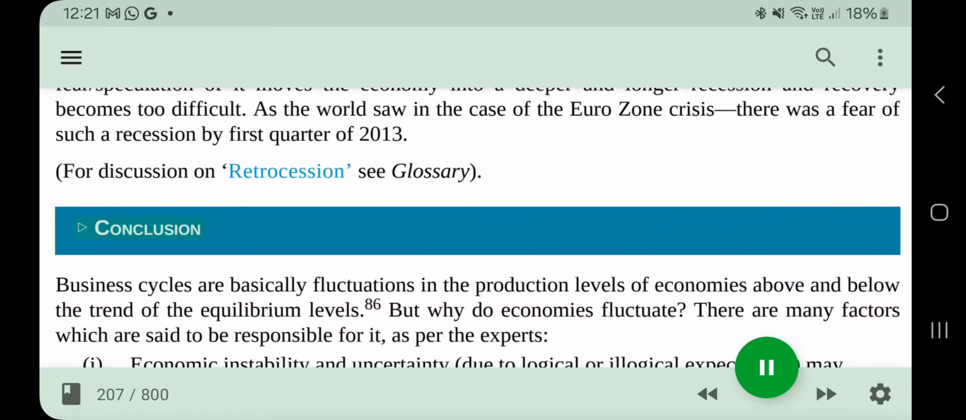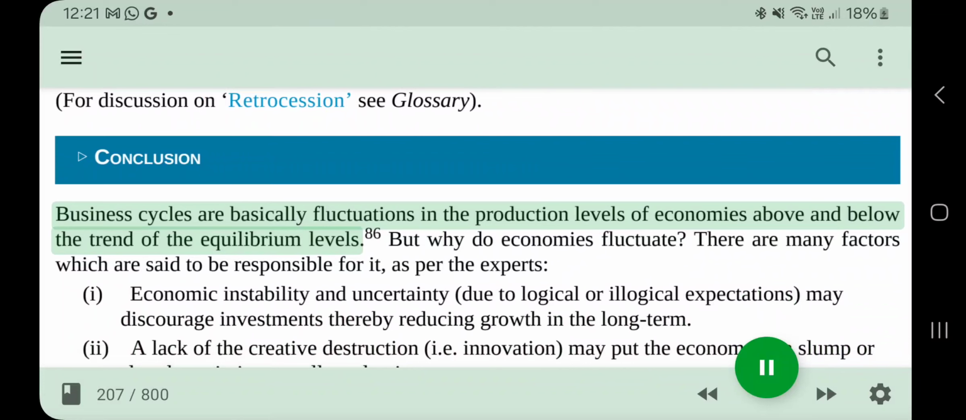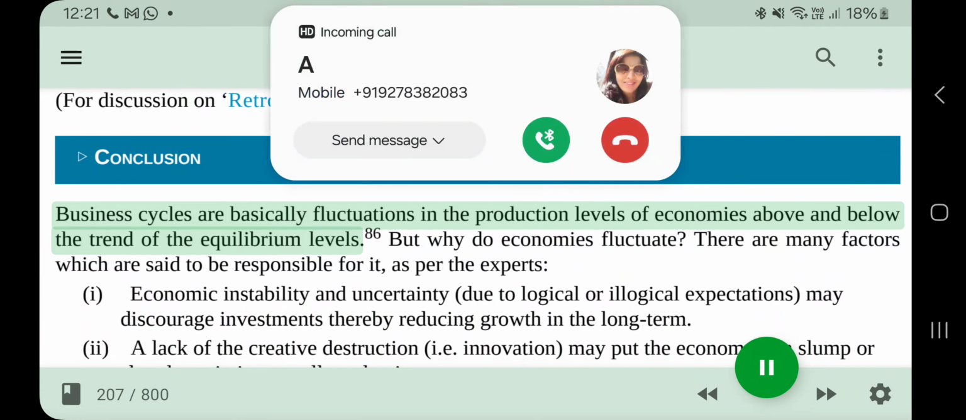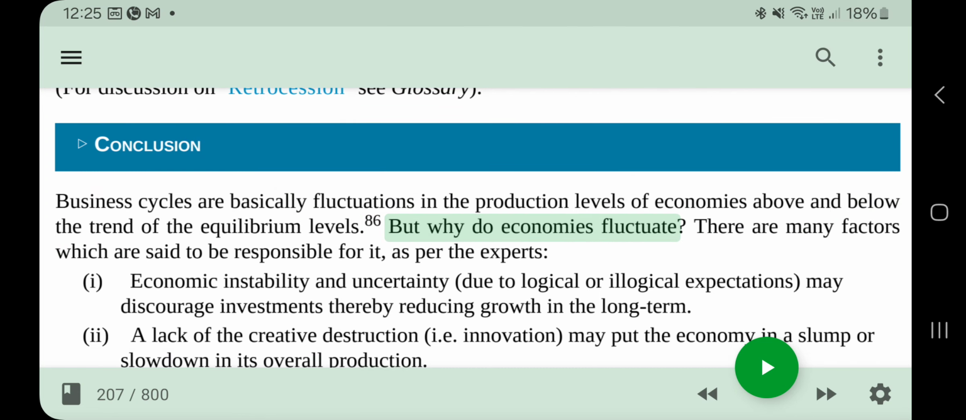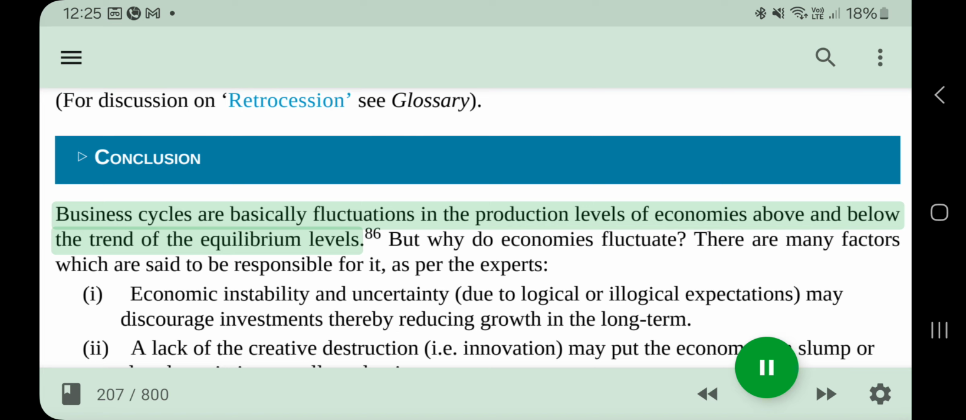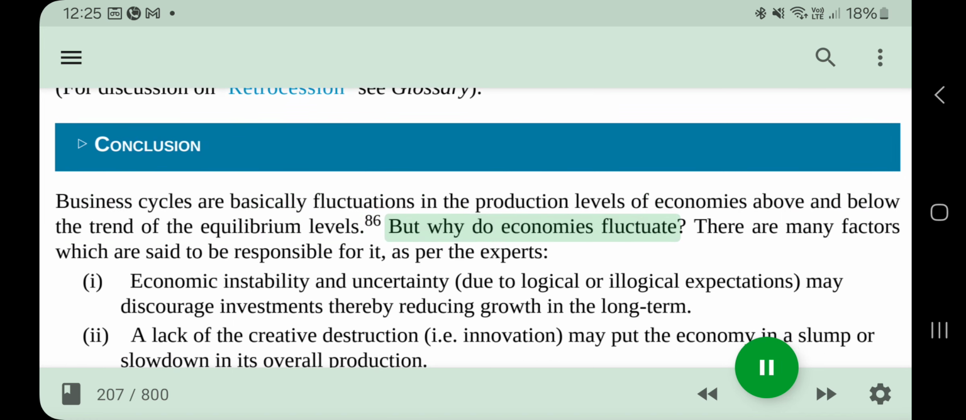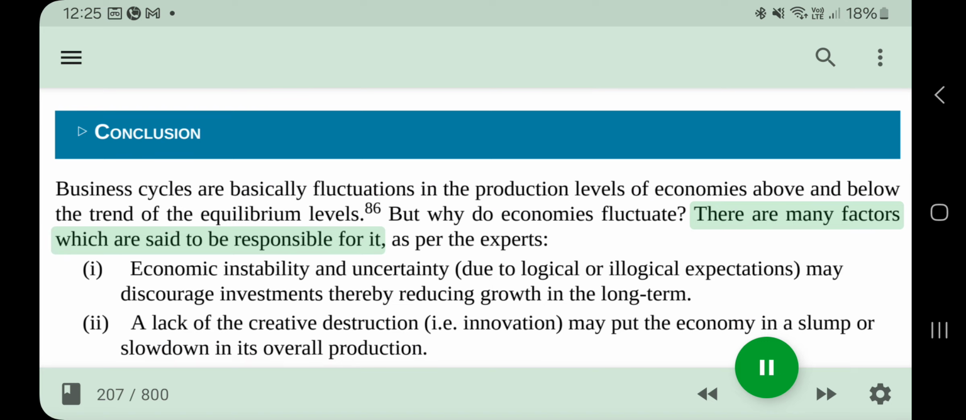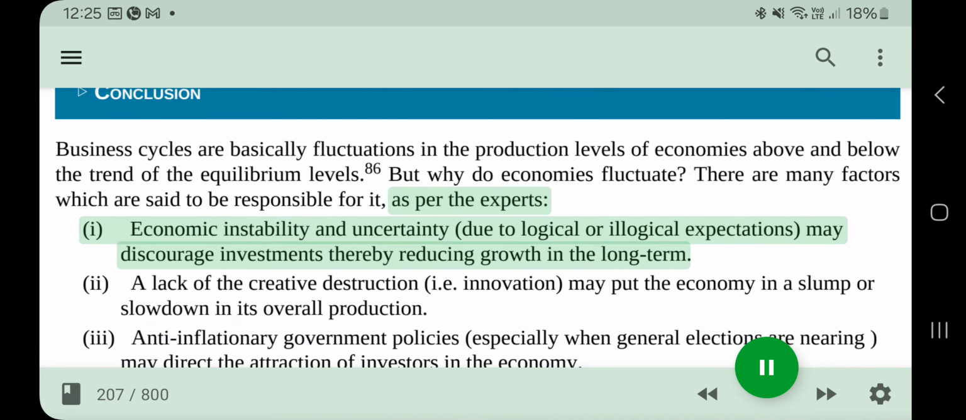Conclusion. Business cycles are basically fluctuations in the production levels of economies above and below the trend or the equilibrium levels. But why do economies fluctuate? There are many factors which are said to be responsible for it, as per the experts.